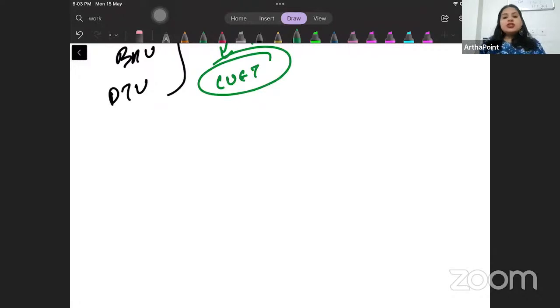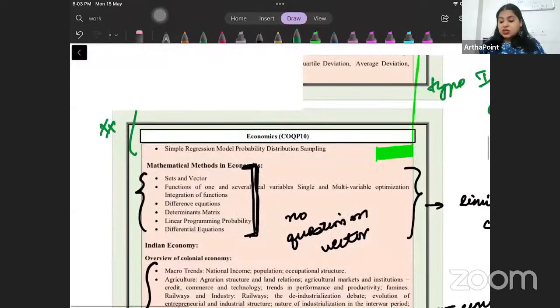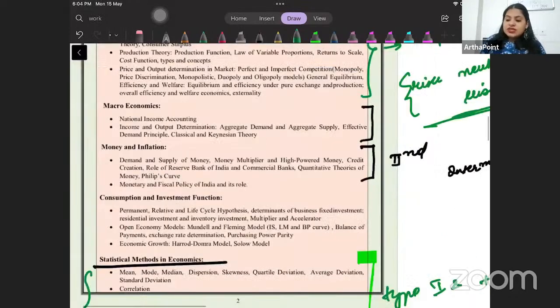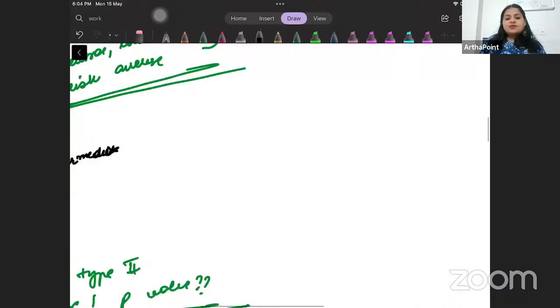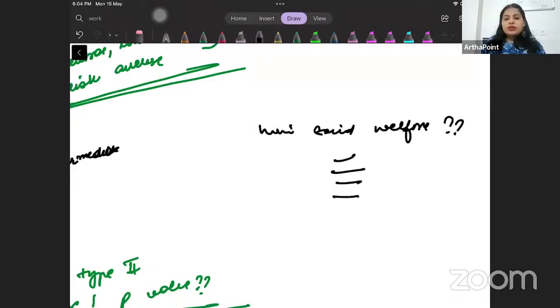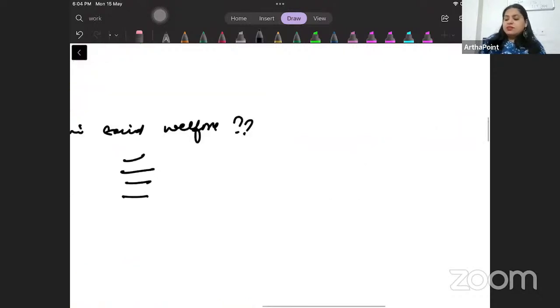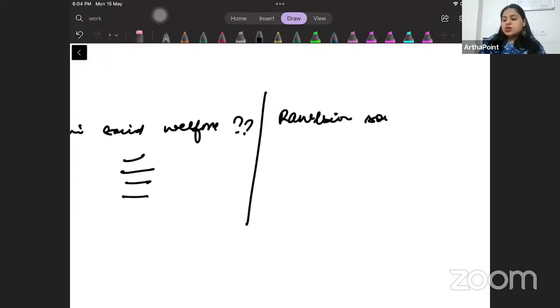Yes, welfare function is important and it has been there in the past years also. So if you look here, this says welfare economics, and I think I was looking at 2019 or 20 paper, and it has asked who introduced social welfare function, something like this. So the name of the economist is very important, right? So maybe next time they will ask you something about Rawlsian social welfare function. Suppose they ask you this, who introduced this, right? So you should know which economist introduced what, because it has been asked in exam.